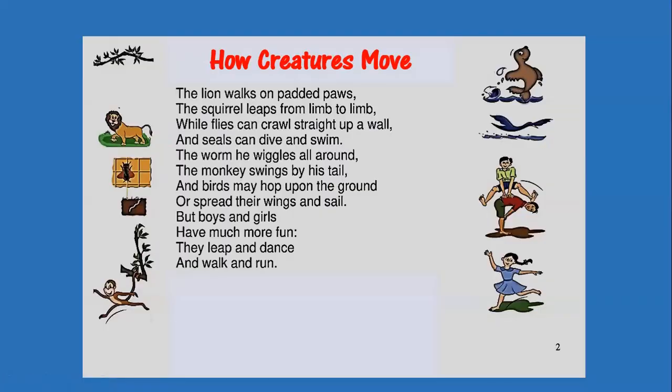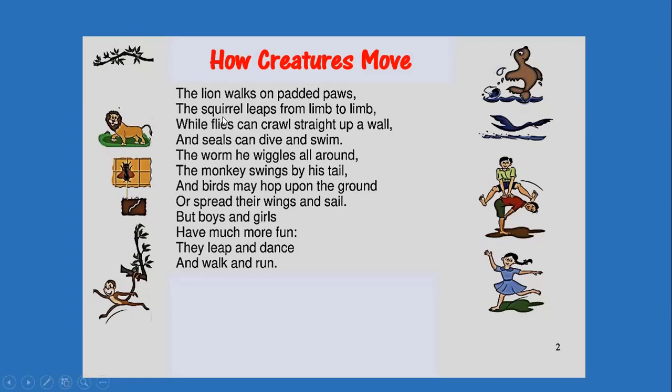Children, this is a simple poem and does not require much explanation to understand. The whole poem is about how different creatures move. The lion has got padded paws so that it can run over rough surface without getting hurt.